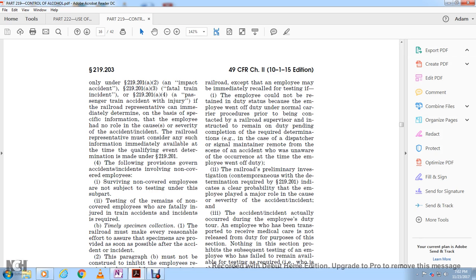In the case of the dispatcher, single maintainer remote over the scene of the accident who was unaware of the occurrence of the time the employee went off duty. The railroad's preliminary investigation contemporarily with the determination required in 219.201 indicates the clear probability that the employee played the major role in the cause or severity of the accident incident.